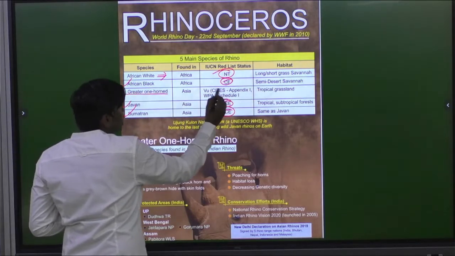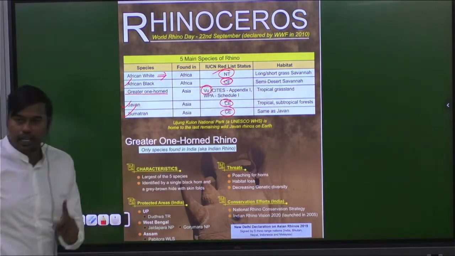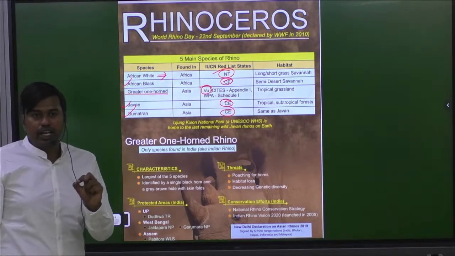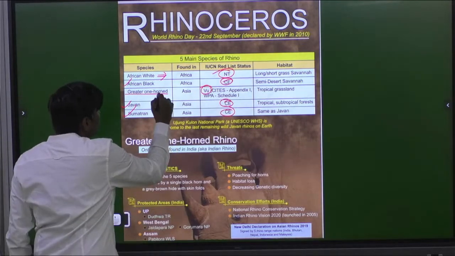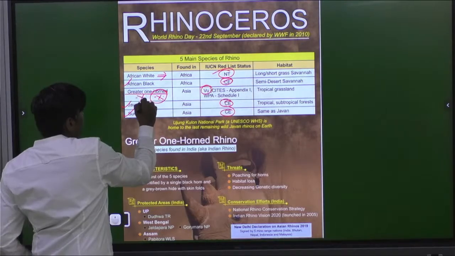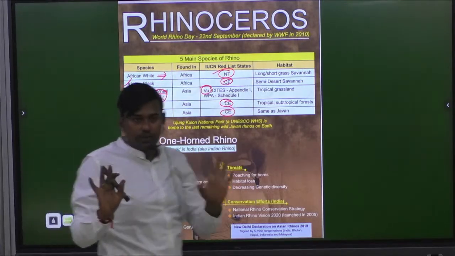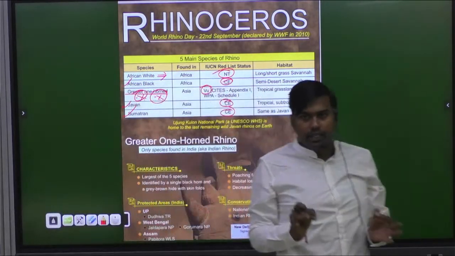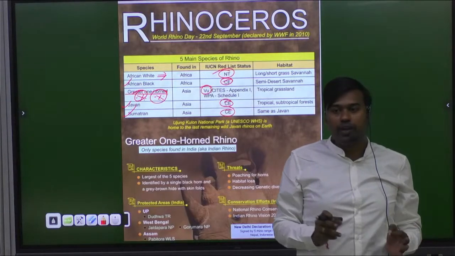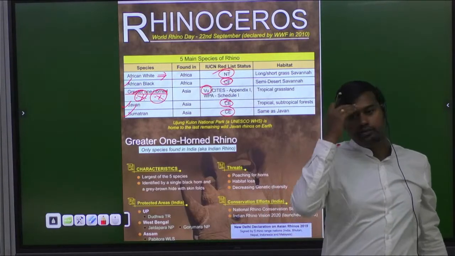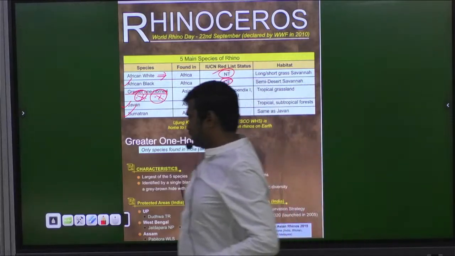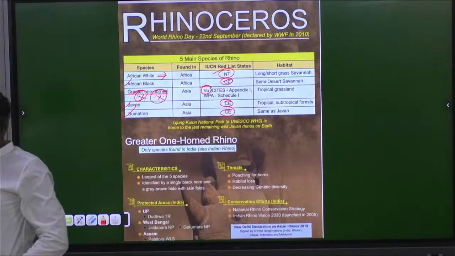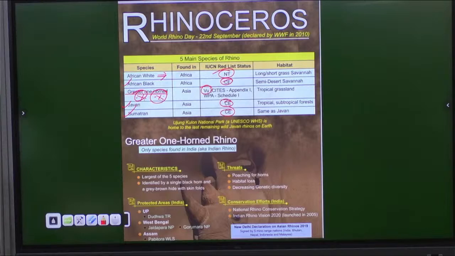Great one-horned rhinoceros, which is present in India and Nepal, it's coming under which category? Kindly note it. This is the most important one you need to remember. If you remember the other things or not, it's fine. But kindly remember, the Indian one-horned rhinoceros is classified under the vulnerable category. So somewhat we are in a better stage compared to other countries. Is it or not? Yes.